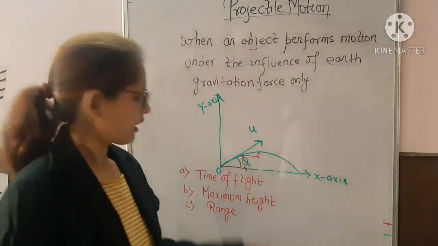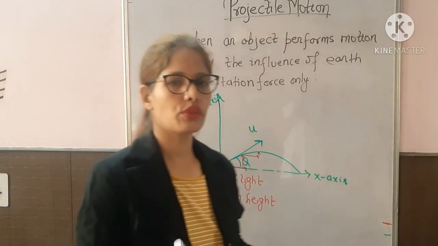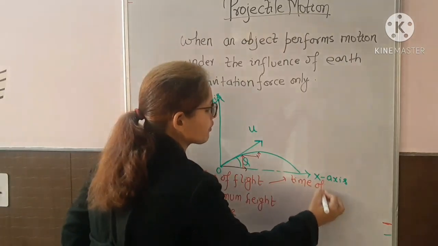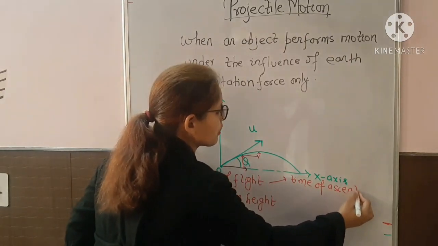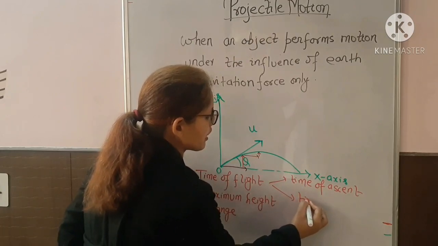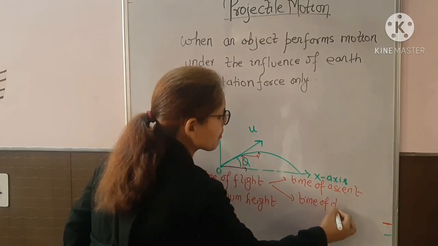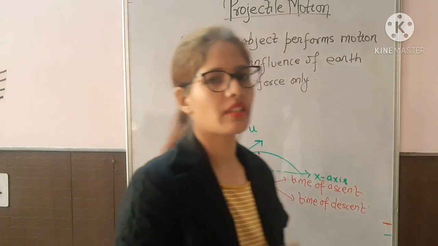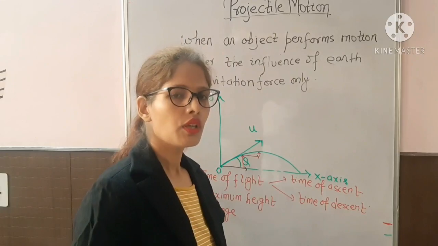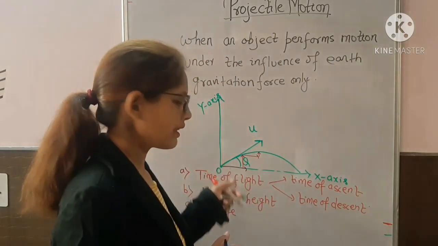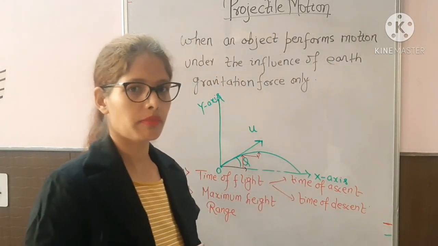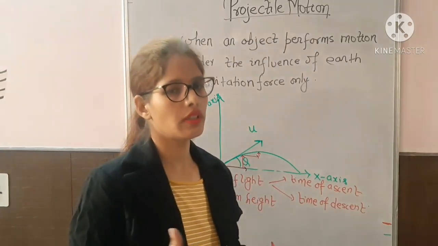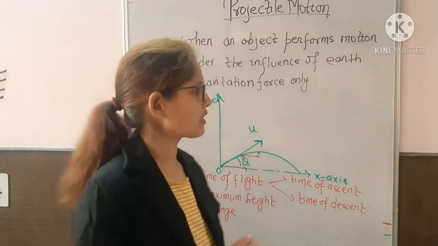In time of flight, we will discuss two terms. One is called time of ascent, and the second one is time of descent. One by one, I will give the definition and we will derive the mathematical expression for it. For the derivation of all these quantities, we are going to use the equations of motion. You have all studied the three equations of motion.